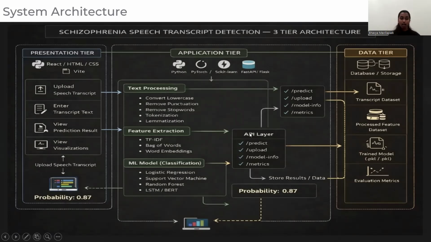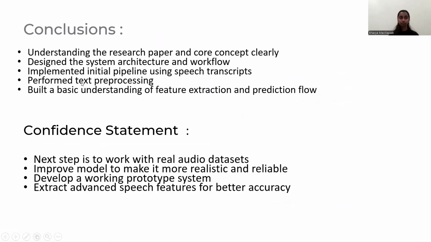And here, first the user inputs the text in the presentation tier. Then the data is sent via API to the application tier. Then the text is cleaned. Then converted into features. Then the ML model predicts schizophrenia. Result plus probability is generated. Then the data is stored in the data tier, and the result is sent back to the presentation tier. And users can see the output.